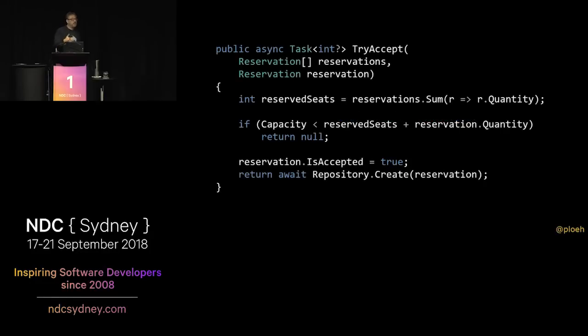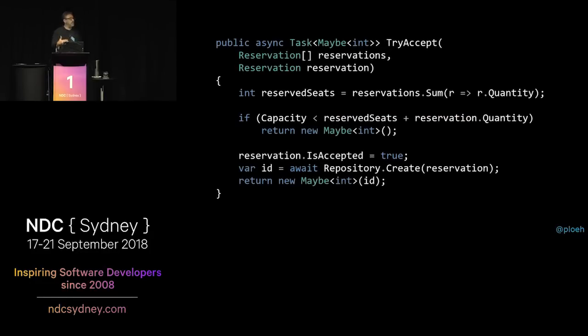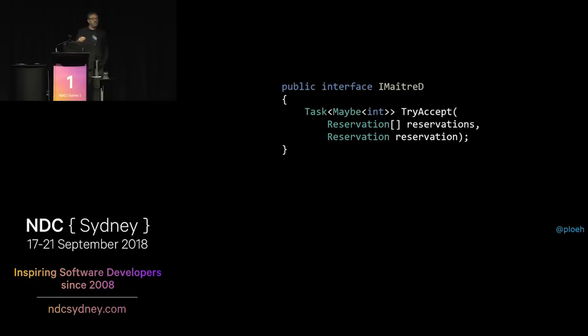So we'll go back to try accept, and we'll change it to return a maybe of int. And it's pretty straightforward, because instead of returning null, we just return an empty maybe of int here, and down there towards the bottom, instead of returning just an integer, we return a maybe of int with the ID inside of it. So again, that would cause us to change the IMaitreD interface definition.